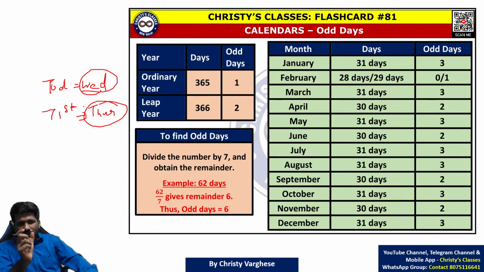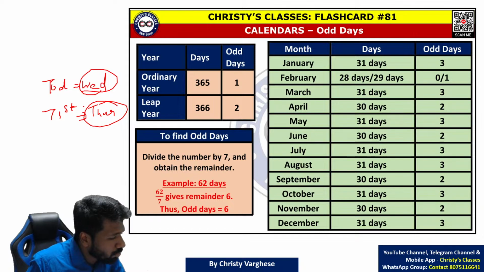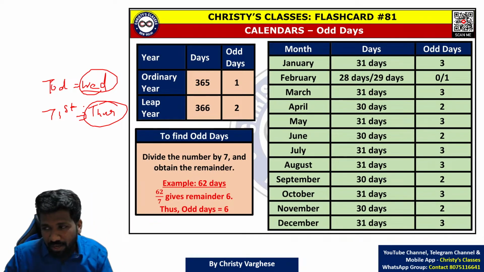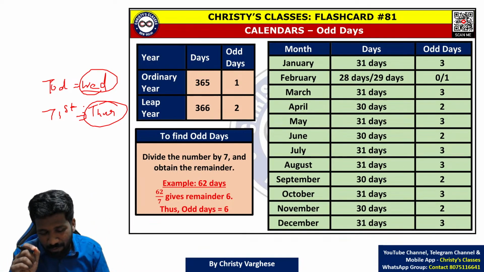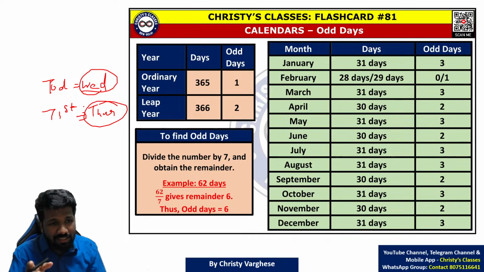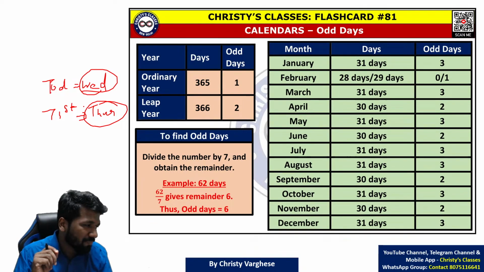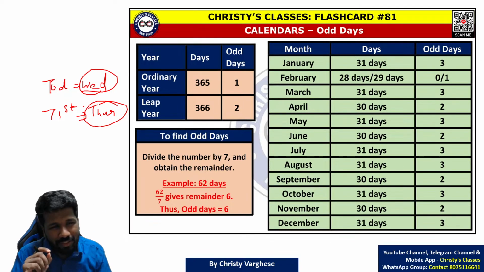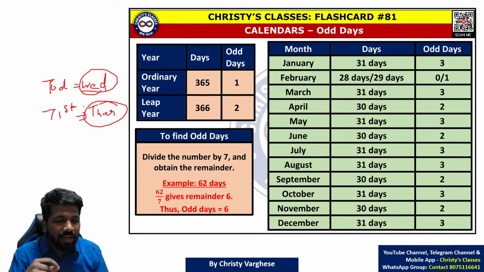The keywords given in these kinds of questions, you should be very careful while reading. 71st day and after 71st day, don't get confused by these things. Even in the UPSC exam last year there was a confusion due to that. Actually the word used was a confusing word itself, but see the previous years so that you can get clarity on that.